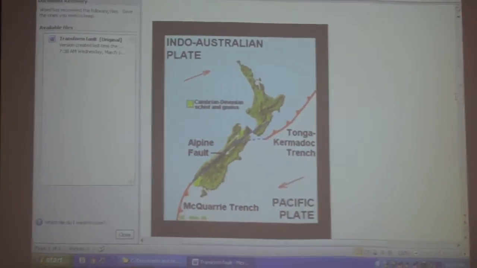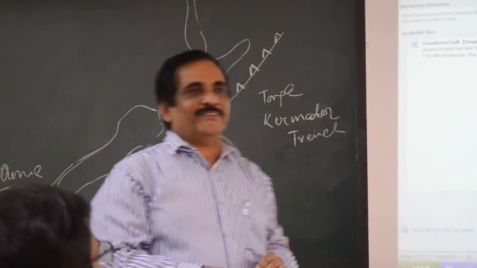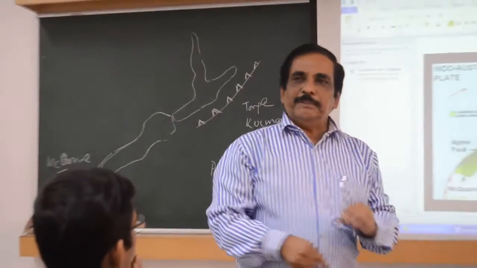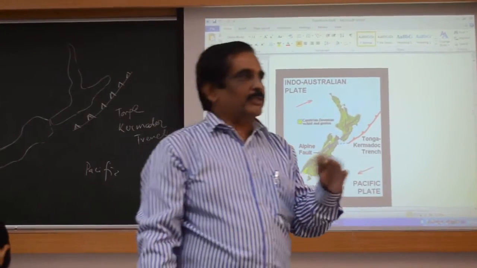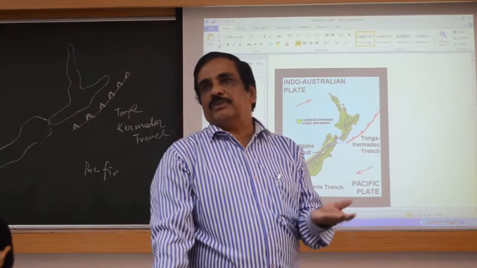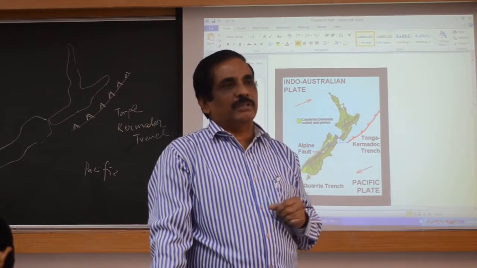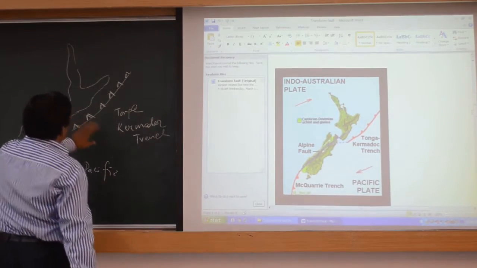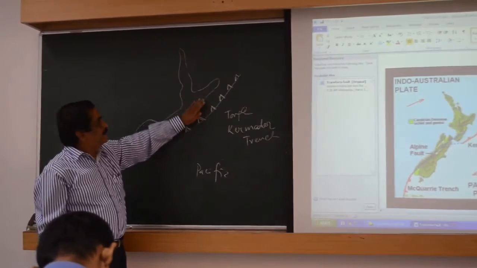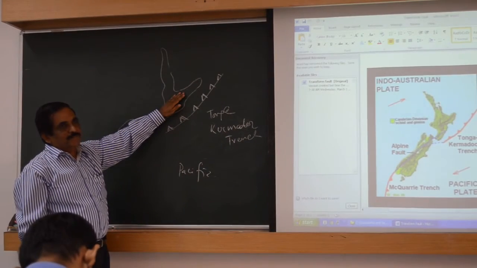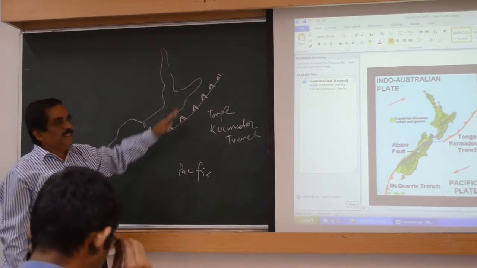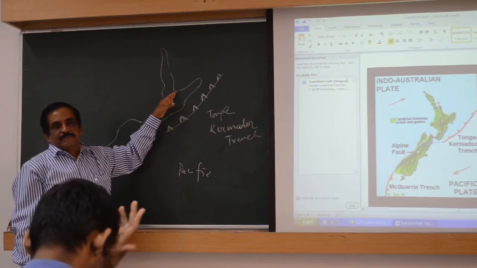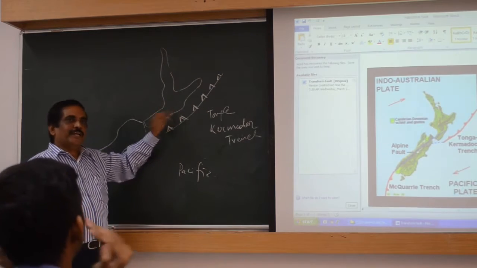See this thing? Why are they subducting in different ways? It depends on whether it is an oceanic plate with a continent plate, or an oceanic plate with an oceanic plate, or a continent plate with a continent plate. The convergence, how does it occur? Along this margin you see an ocean plate meeting a continent plate. So subduction has to be towards the continent. Always remember, continent is lighter. That is why subduction happened that way.